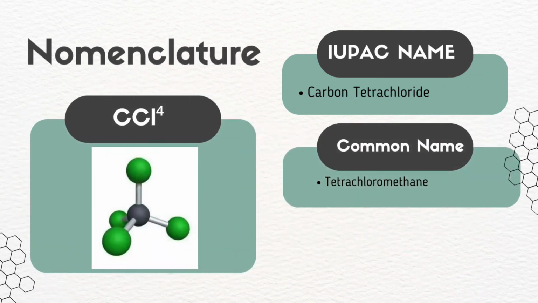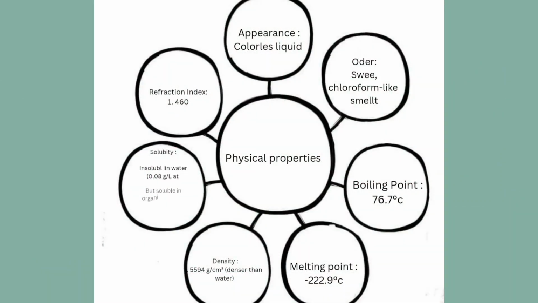Nomenclature. IUPAC name, carbon tetrachloride. Common name, tetrachloromethane. This bubble map shows the physical properties of the substance. It is a colorless liquid with a refractive index of 1.460.